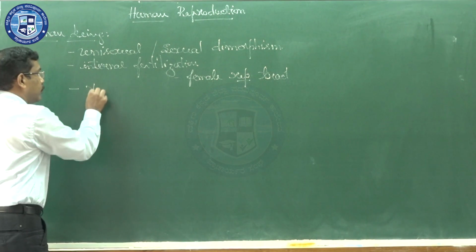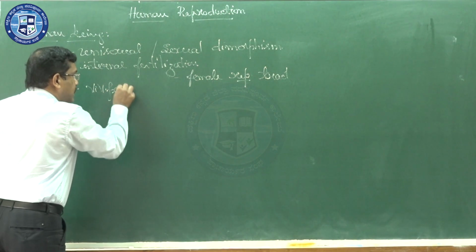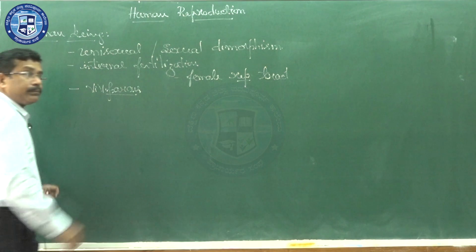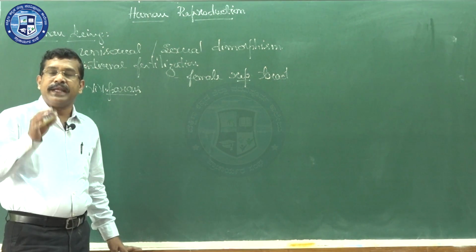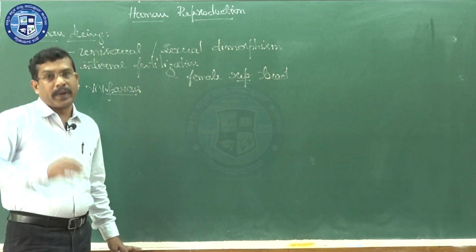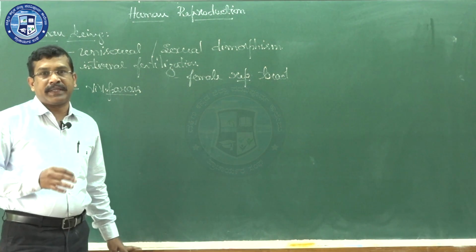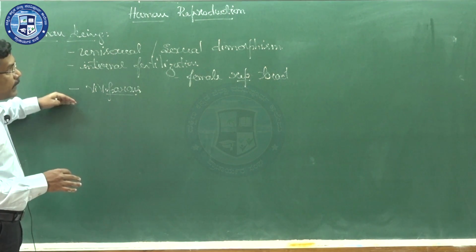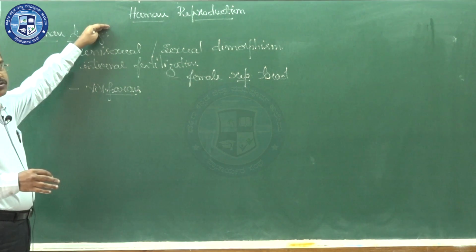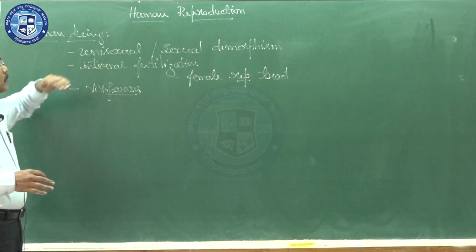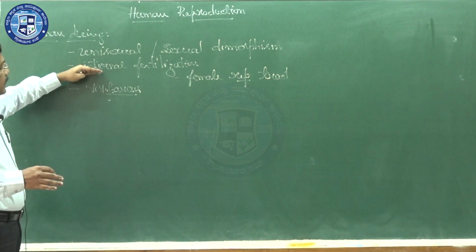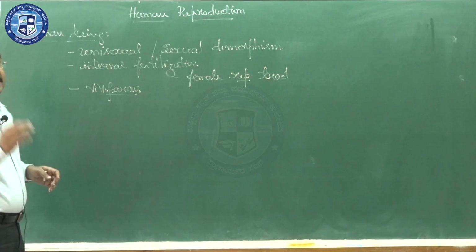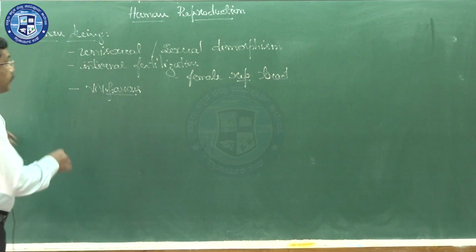The third one: human being is an example of a viviparous individual. Whenever we use the word viviparous, it means the individual gives birth to the young one. That condition is nothing but viviparous. So these are the introductory concepts with reference to human beings. Human being is unisexual, second, has internal fertilization, and followed by that, there is the viviparous condition.